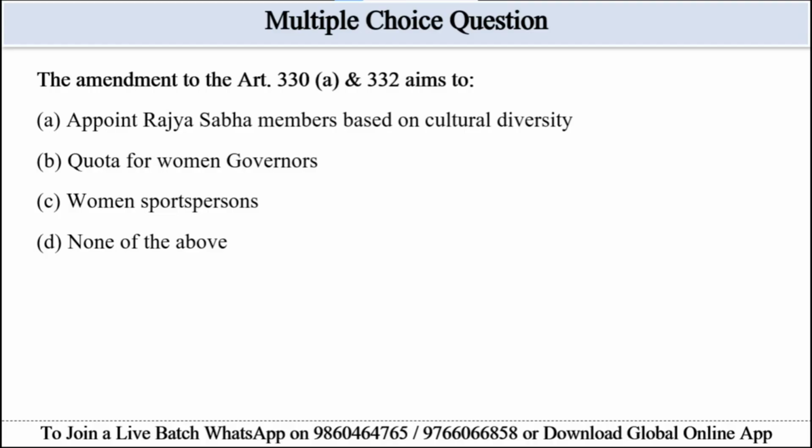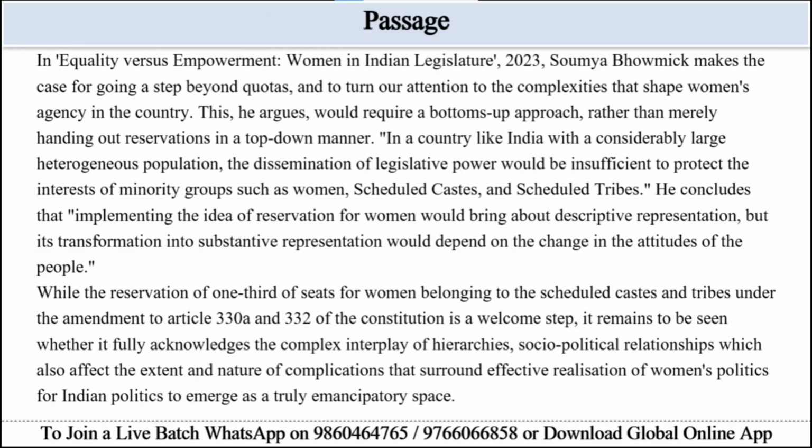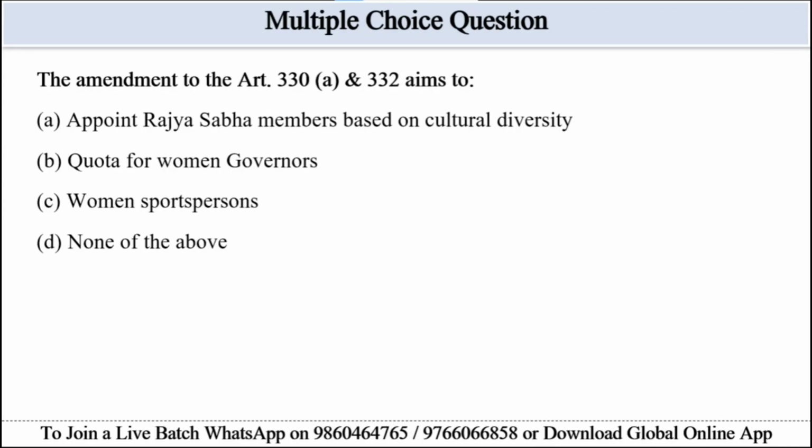So the relevant portion of the passage for this question is reserving one-third seats for women from scheduled castes and tribes. So we can eliminate option A, which says Rajya Sabha members based on cultural diversity. It is not mentioned in the passage. Quota for women governors, that is also not mentioned in the passage. Women sports persons, which is irrelevant, and that's why option D, none of the above, will be the best and correct answer for this question.